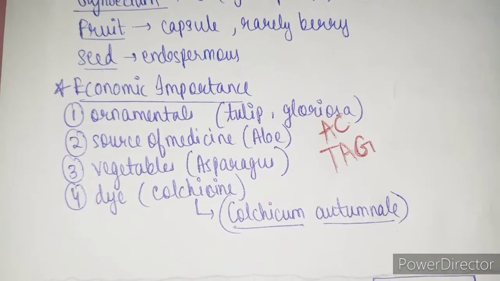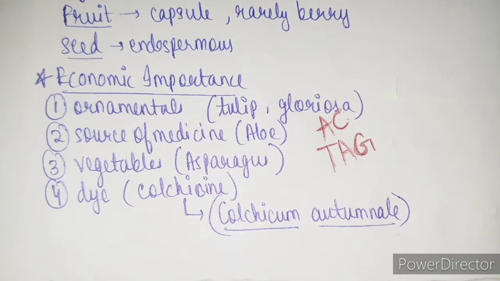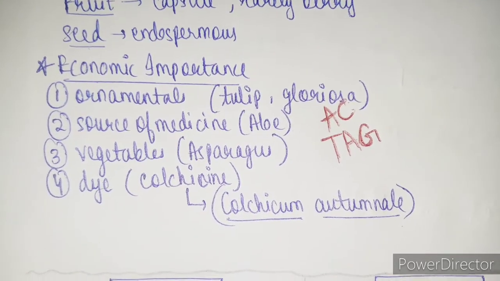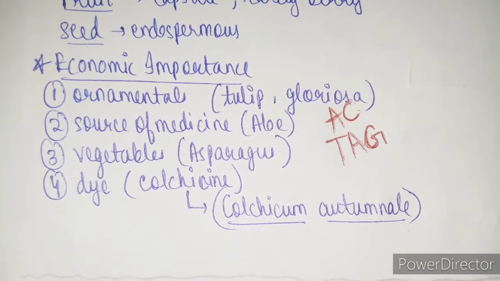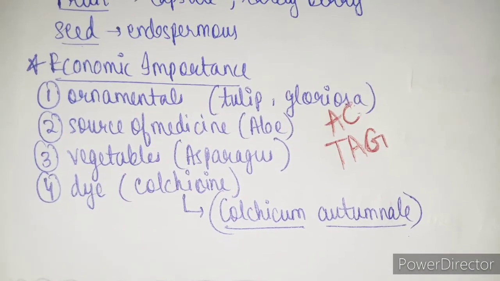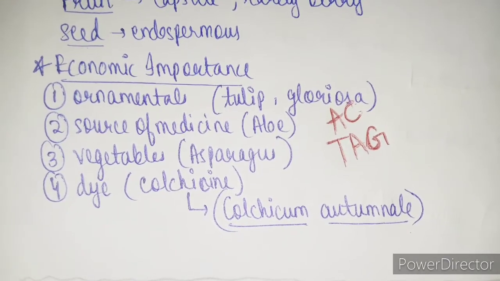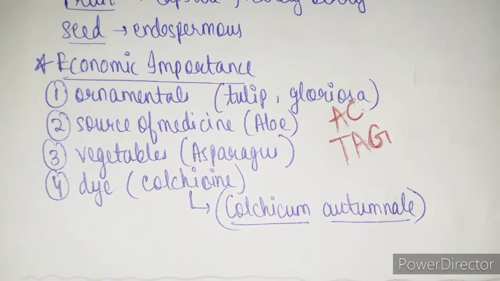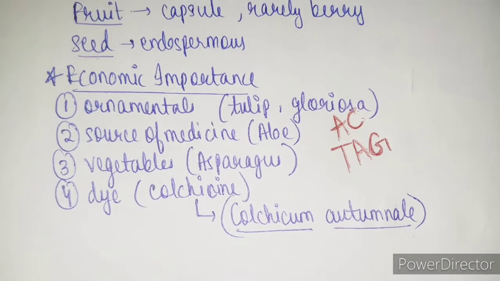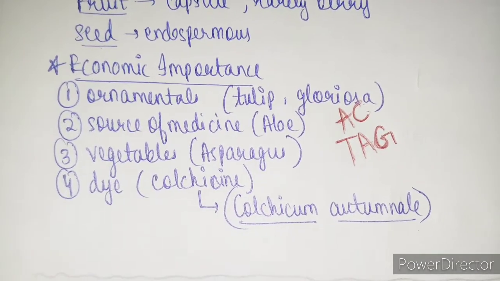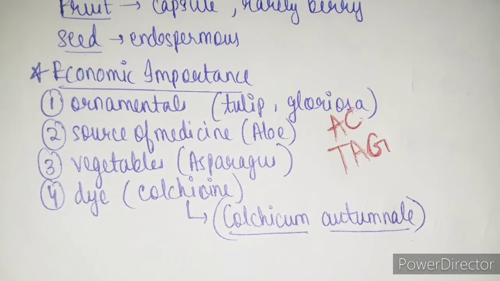Okay. Then these are the economic importance of Liliaceae family: ornamentals, tulip and gloriosa. Source of medicine is aloe, that is aloe vera. Vegetable is asparagus, and dye is colchicine, which has scientific name Colchicum autumnale. So this can be learnt by AC tag. Generally all the things which we buy have a price tag on it. So we can learn it by: remove the AC tag.